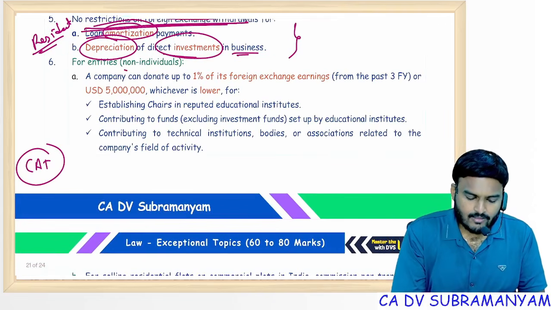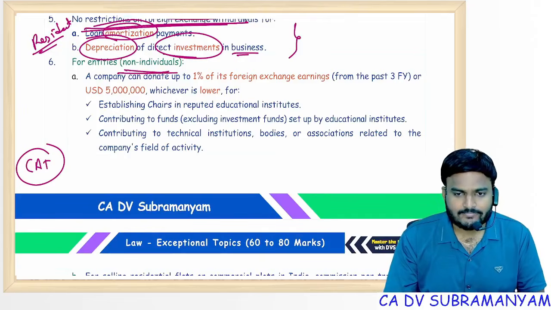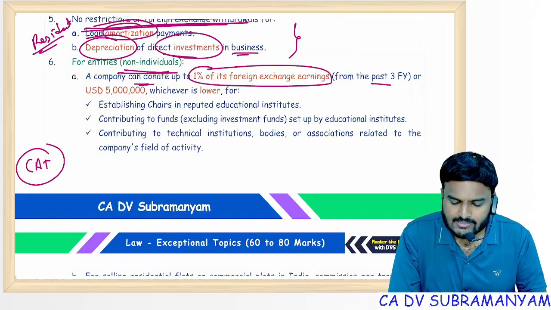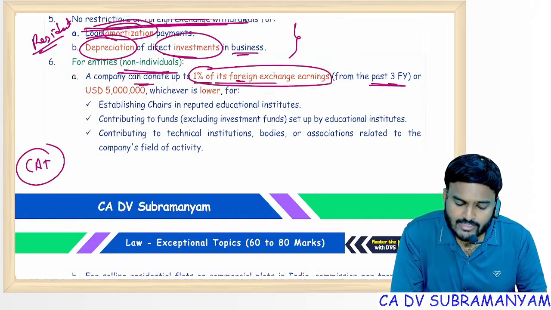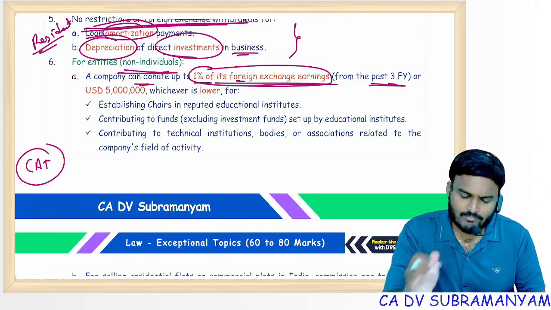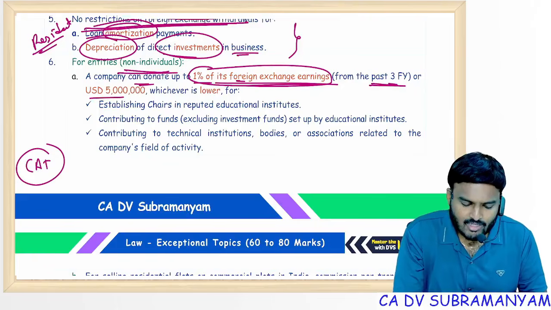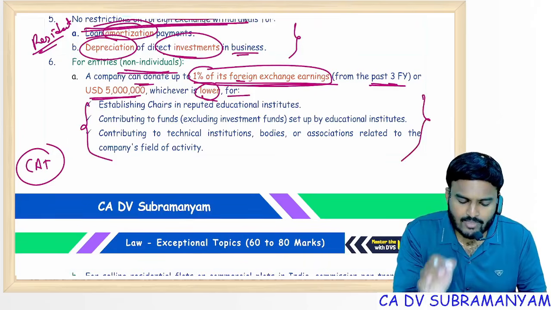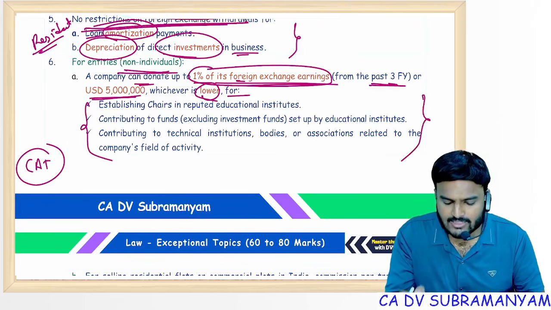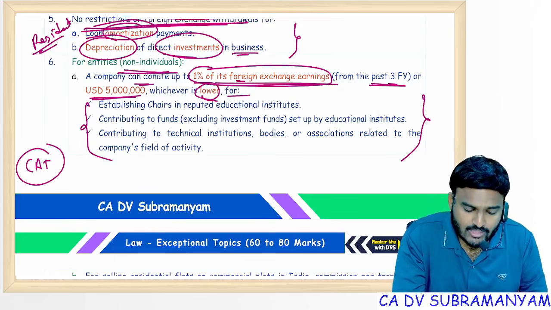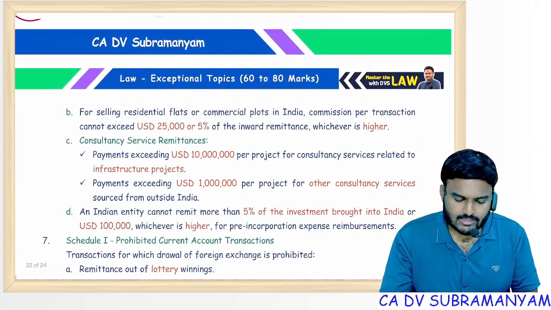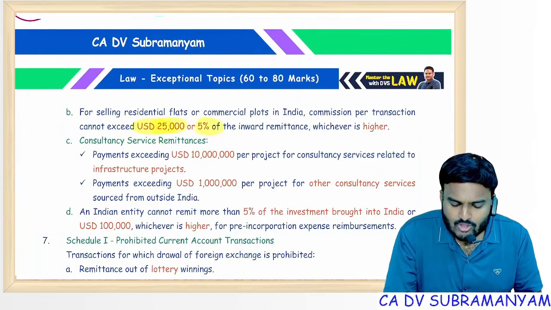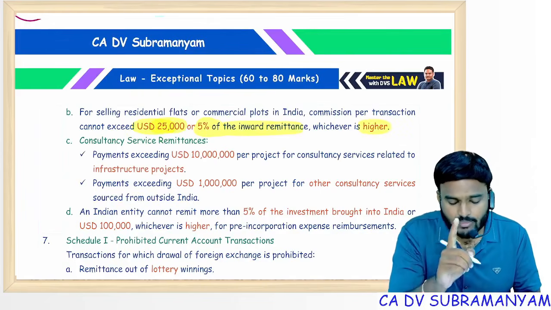Next one, Schedule 3 current account transactions. A company can donate up to 1% of foreign exchange earnings, the average of the past 3 years, or up to 5 million USD, whichever is lower, for the following things without RBI permission. It's not higher, it's lower. Next, real estate agents commission, up to 25,000 USD or 5% of inward remittance, whichever is higher; RBI permission not required.